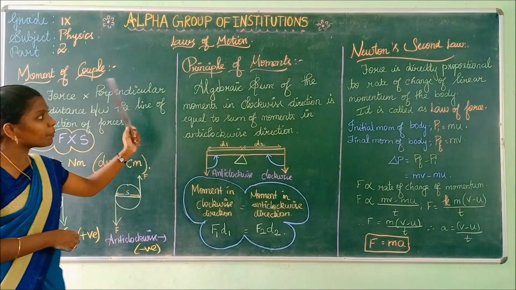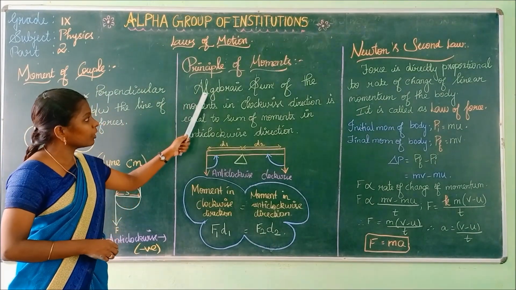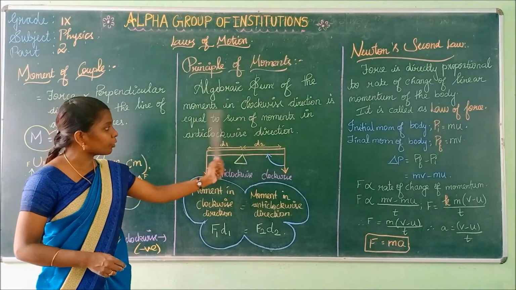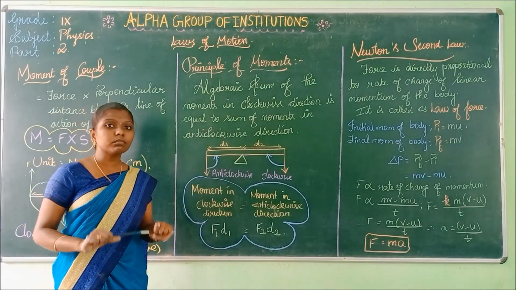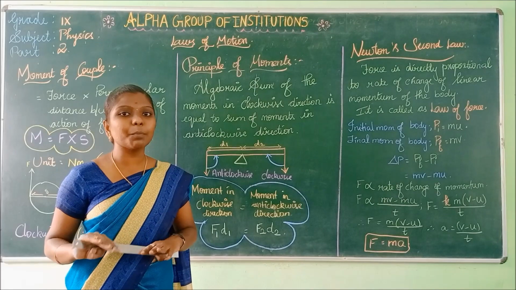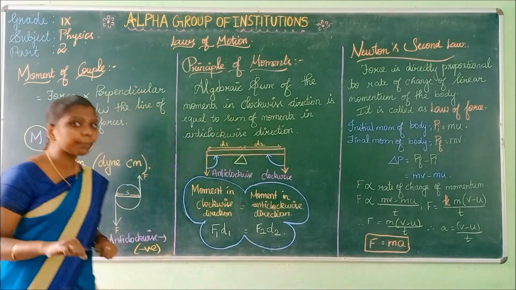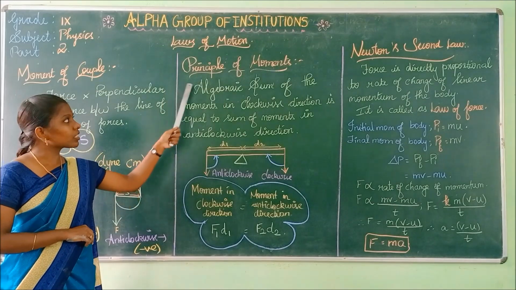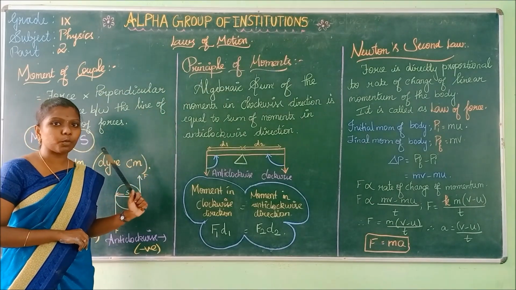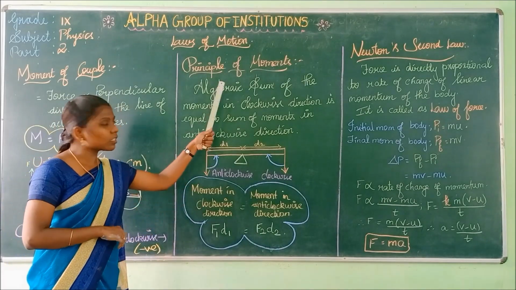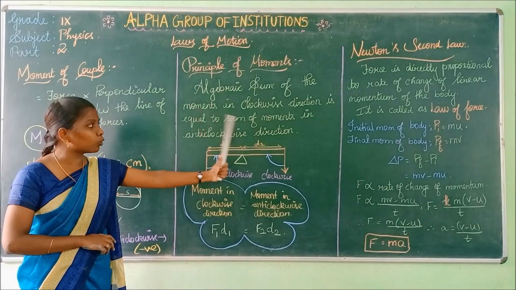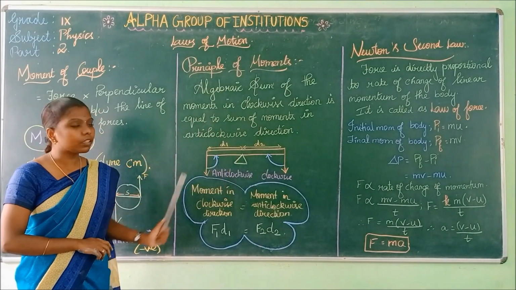Now, what is principle of moments? Principle of moments is nothing but the algebraic sum of moments in clockwise direction is equal to the algebraic sum of moments in anti-clockwise direction. That is called the principle of moments. This can be asked in your two-mark questions: define principle of moments.